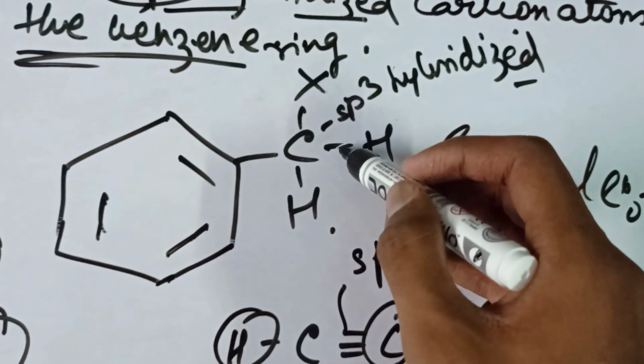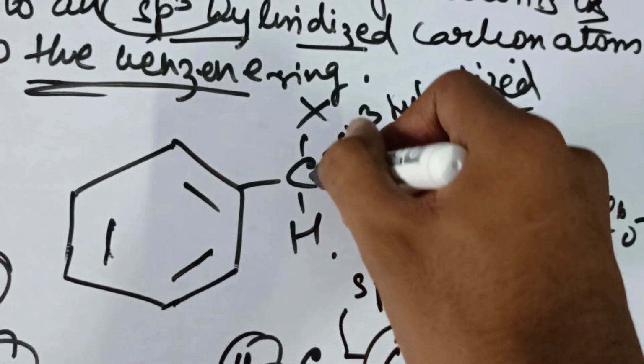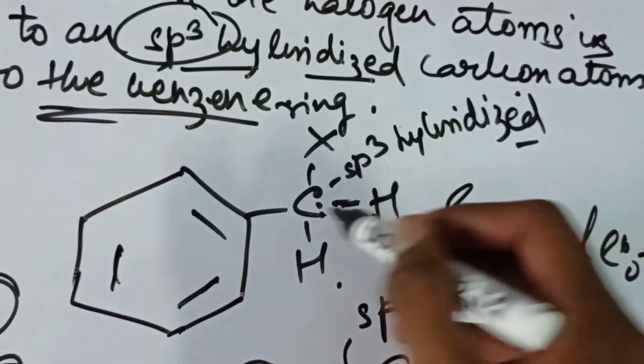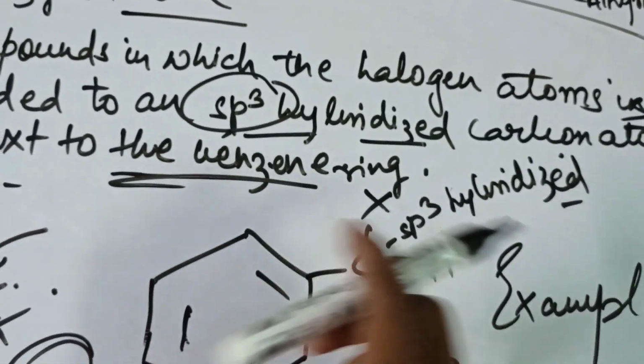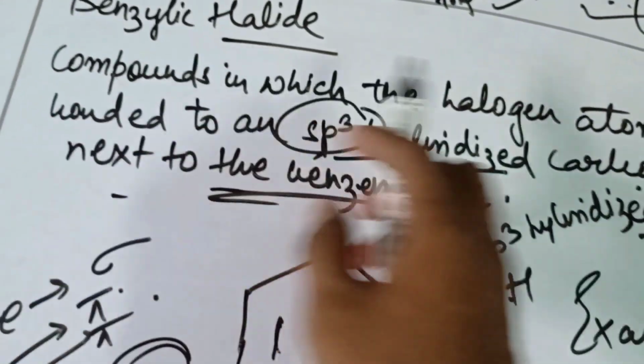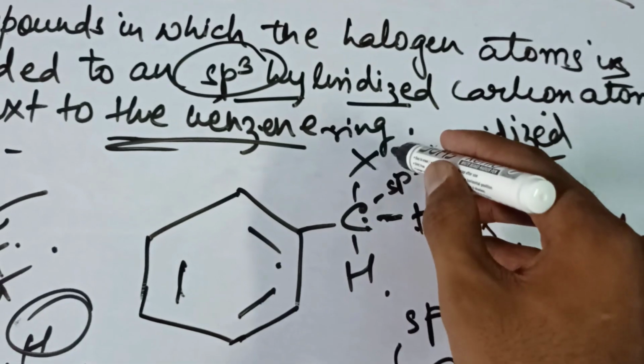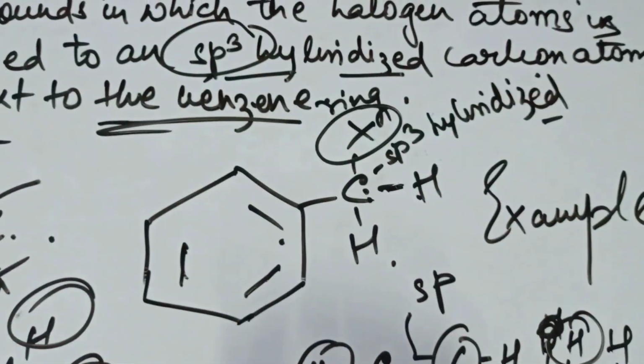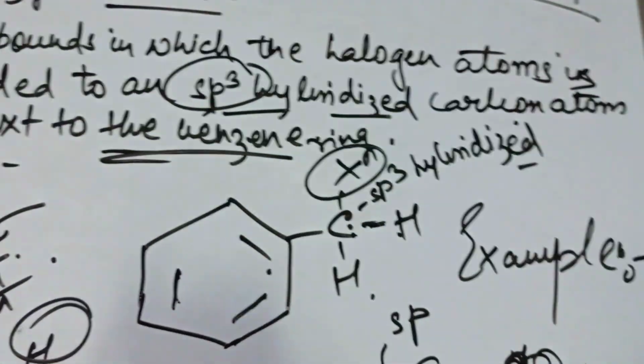So the single bond is here, and it has an sp3 hybridization, and it is the outermost, and it is containing the halogen, so we call it benzyl halide.